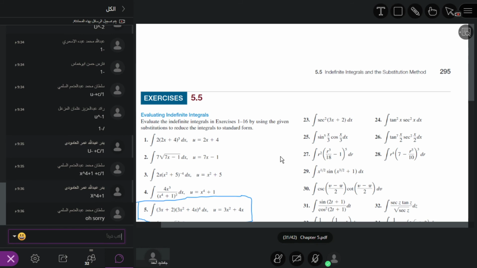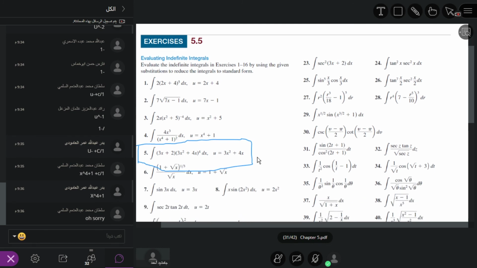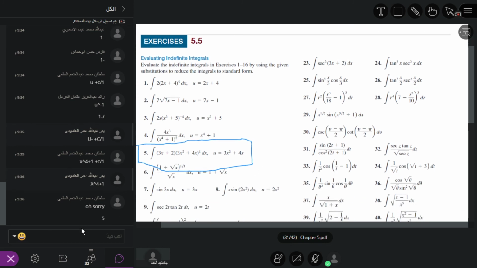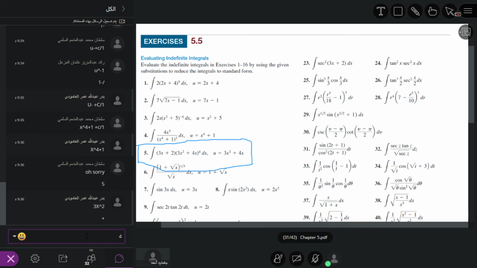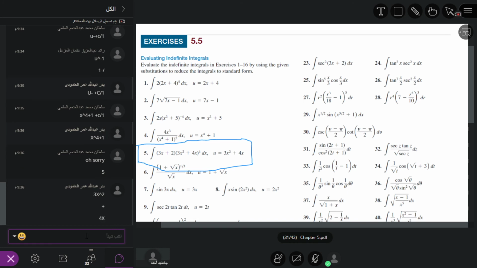Now here u is given. What is u for this question? Question number 5, what is given? The substitution is given here. It is equal to 3x square plus 4x. Now what is the derivative of 3x square plus 4x?